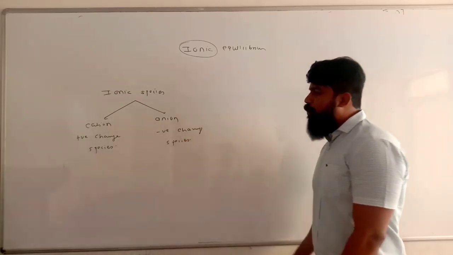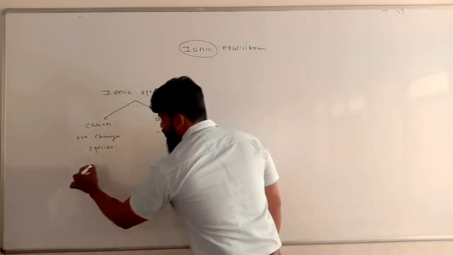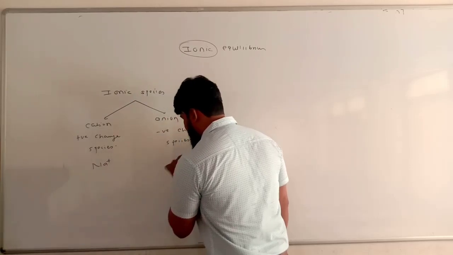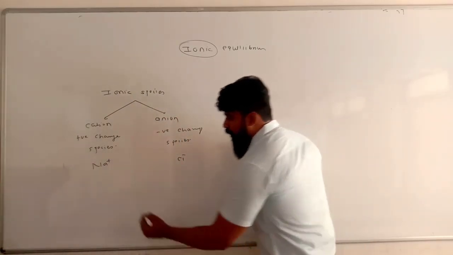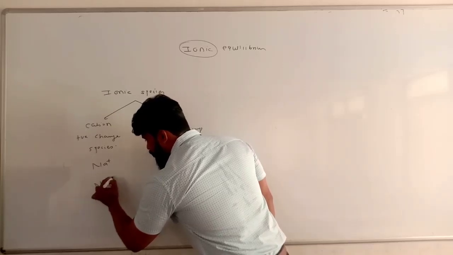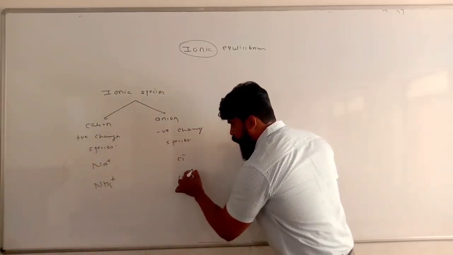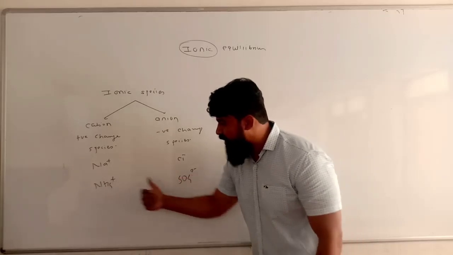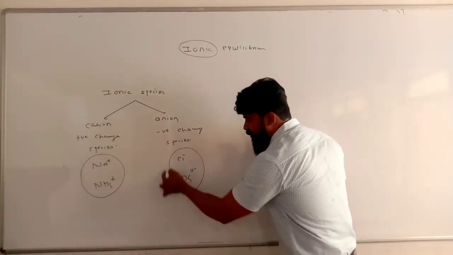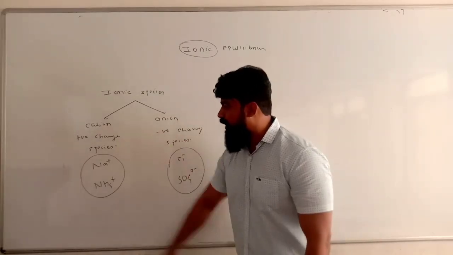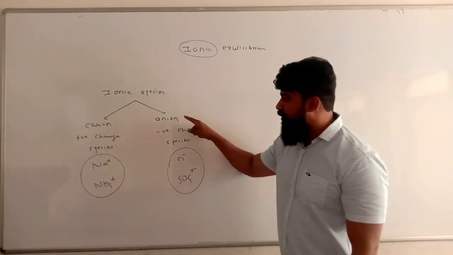The most important thing is how this charge arises. For example, Na plus and Cl minus are atomic charged species, and NH4 plus and SO4 2 minus are groups of atoms which carry the charge. So these are the positive charge species, these are the negative charge species. A positive charge species is called a cation. A negative charge species is called an anion.